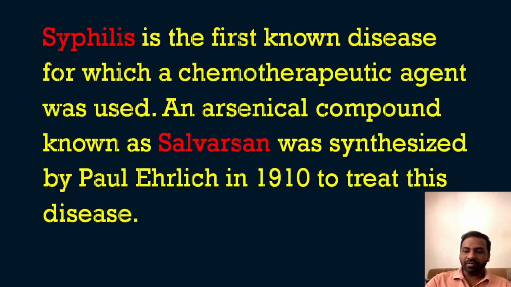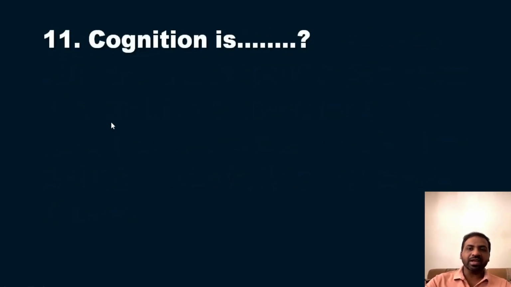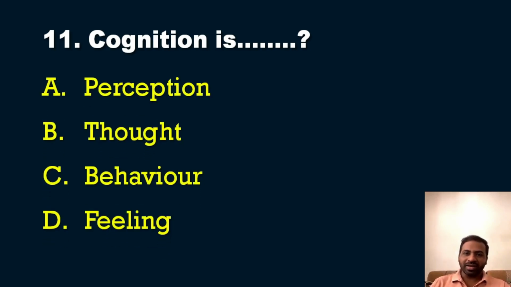Now we will move on to our 11th question, from psychiatry. Very simple direct question: cognition is dash. The options are perception, thought, behavior, and the final option is feeling. So what is cognition? The answer is definitely option B, that is thought.